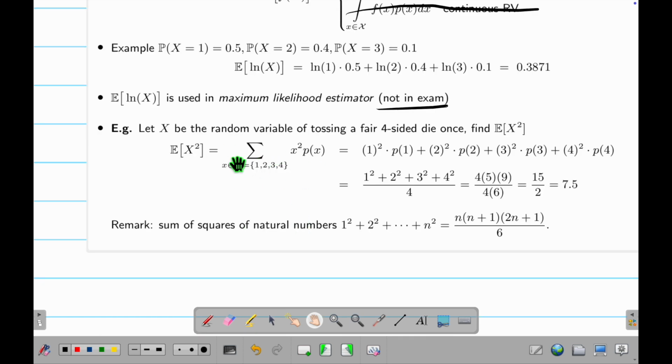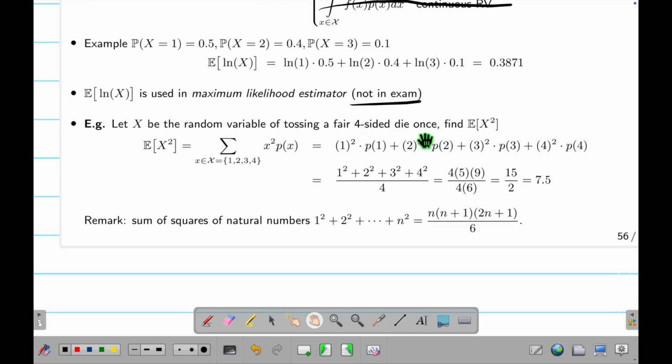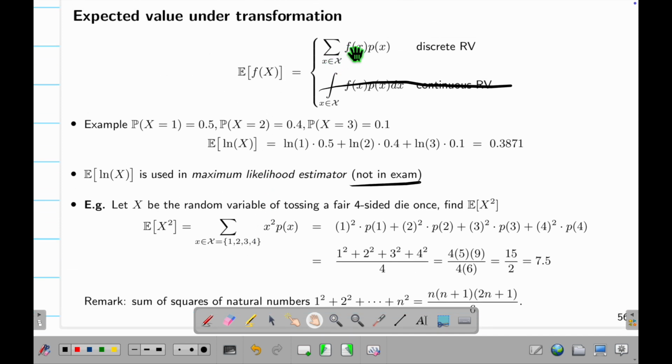Okay, here's another example. I have a 4-sided die. I toss it once, but now I find E of x squared. So that means all the outputs I get, I square them. Then I will have this. This is not x p(x), this is x squared p(x). What is the square? Square is the f. The f here is a square. Then I just do this. This means the outcome is 1, I square it, doing the f, and multiply by the chance of seeing 1. Outcome is 3, I do the f, which is square, multiply by the chance of seeing 3, and I do this, I get 7.5.